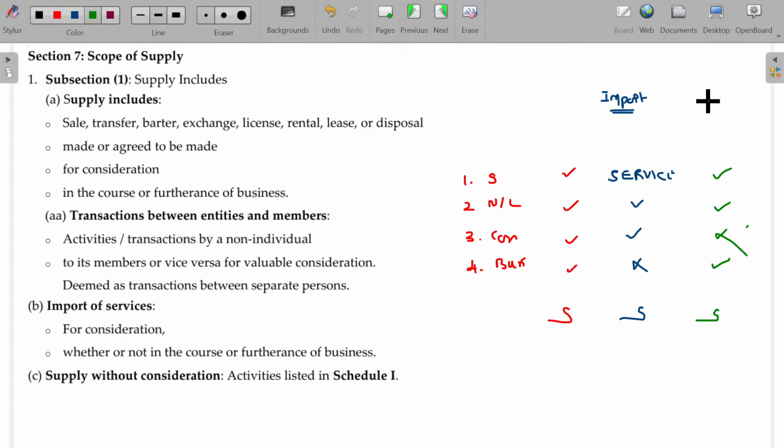Schedule number 1. Three predominant schedules you have to master to complete the supply scope completely. Schedule number 1, 2 and 3, where schedule number 1 is more detailed and 2 is also detailed. The third, just like that, you can finish up. So we'll directly move on to schedule number 1, where there will be no consideration, yet it will be considered as supply only. Supply without consideration is also considered as supply only.